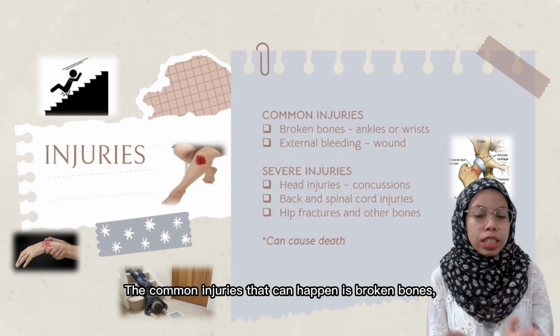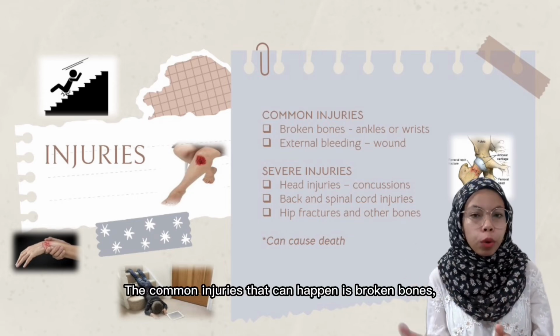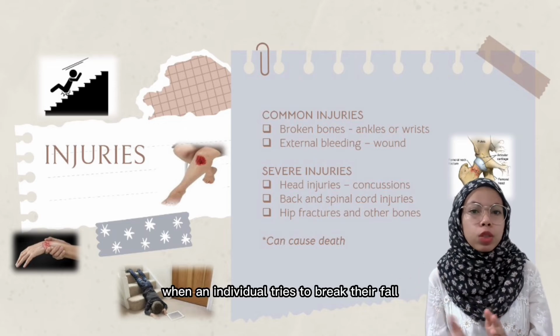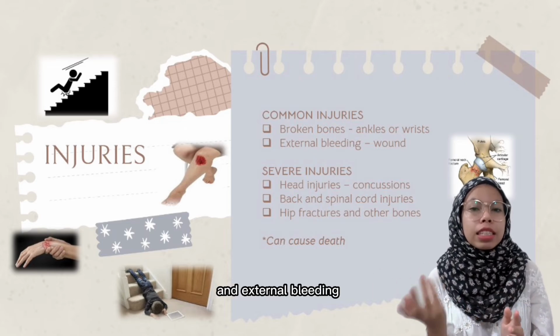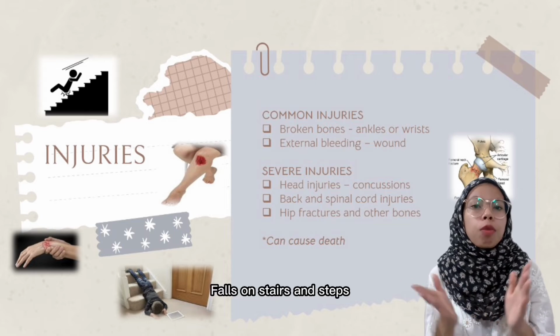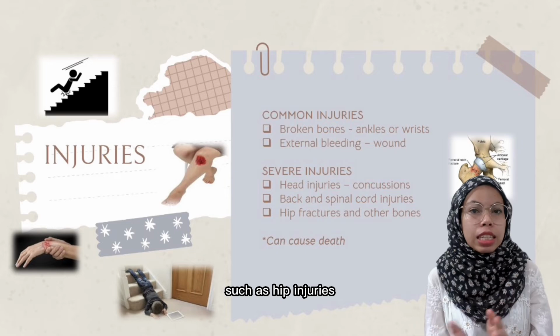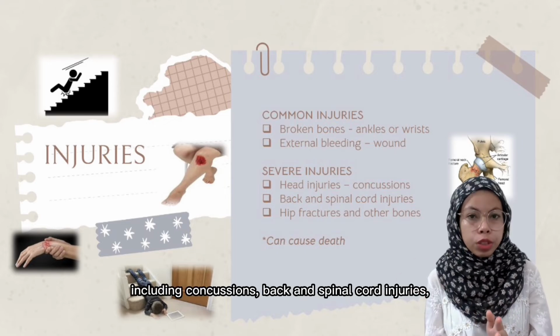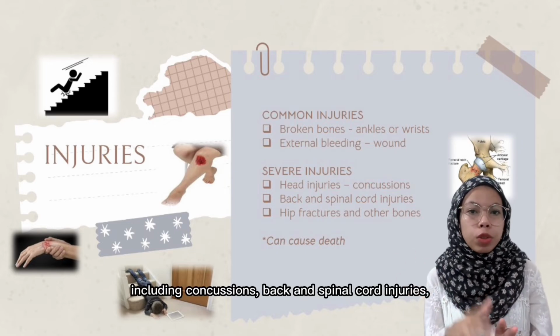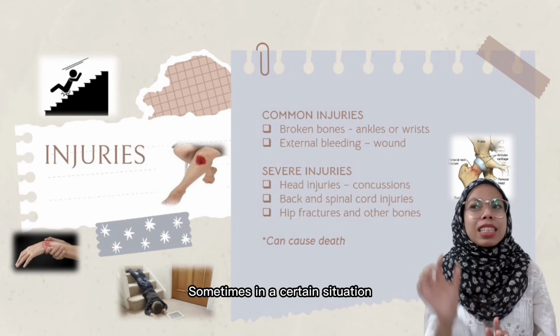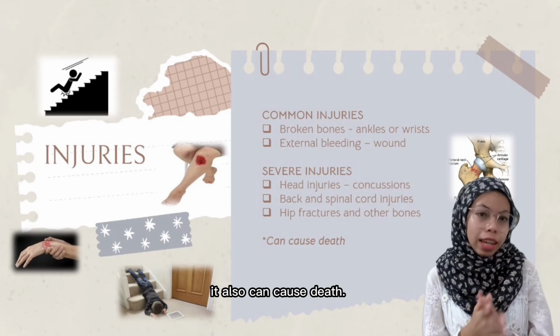The common injuries that can happen are broken bones, oftentimes ankles or wrists when an individual tries to break their fall, and external bleeding. Falls on stairs and steps can also cause severe injuries such as head injuries, including concussion, back and spinal cord injuries, hip fracture, and other broken bones. Sometimes, in certain situations, it can also cause death.